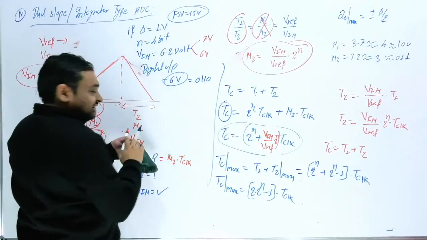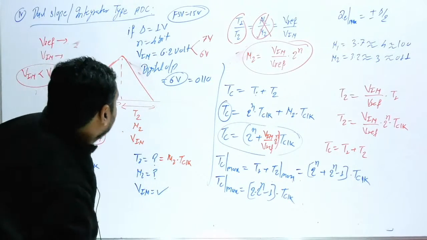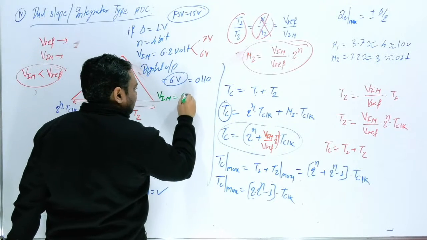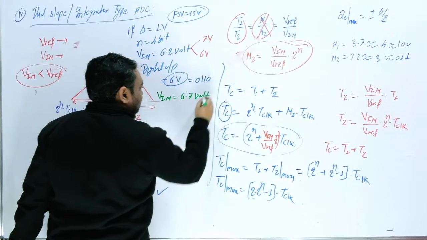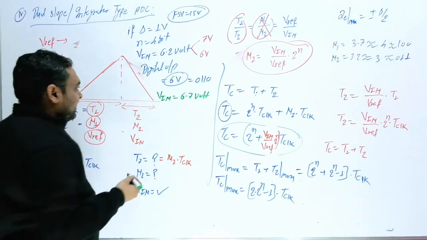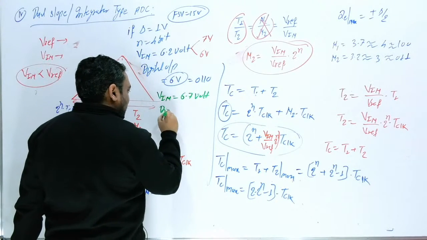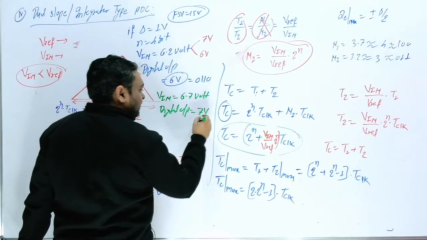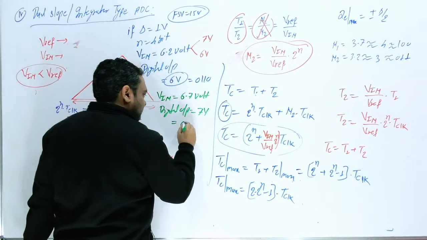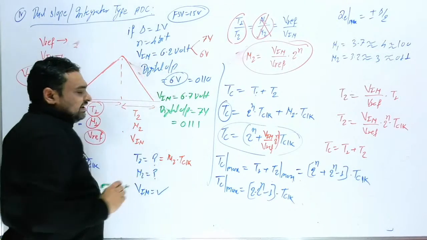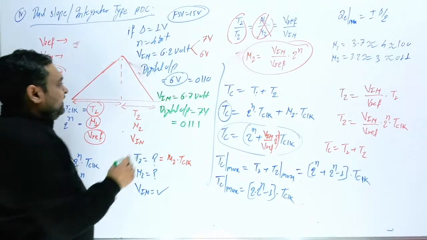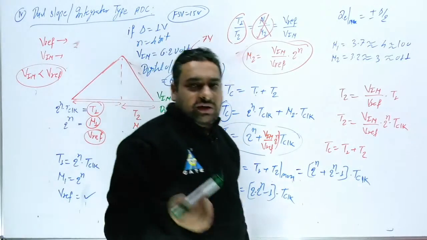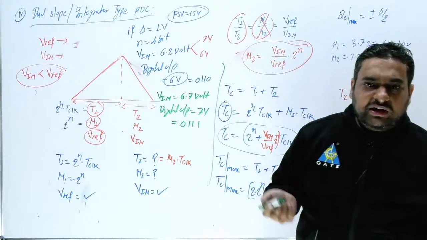In the same situation, suppose V in is equal to 6.7 volt, then what will be the digital output or binary output? So sir, here the digital output will be corresponding to 7 volt, and 7 volt digital will be 0111. So here the error is 0.3 and there the error is 0.2. One time positive error, one time negative error.